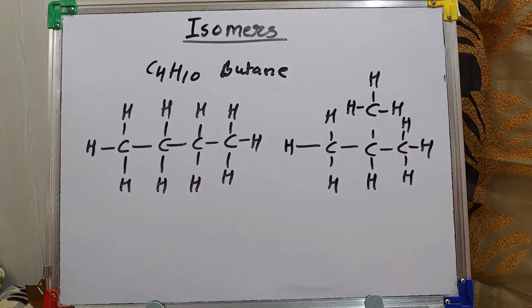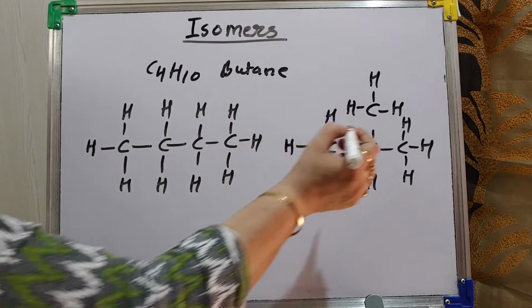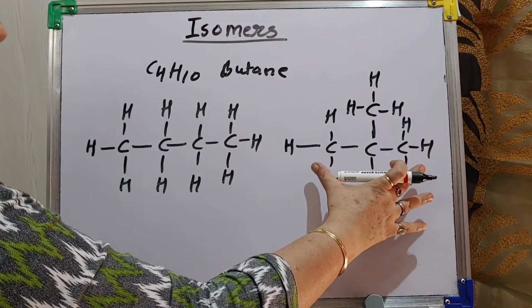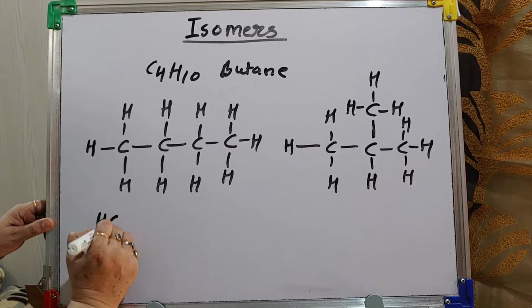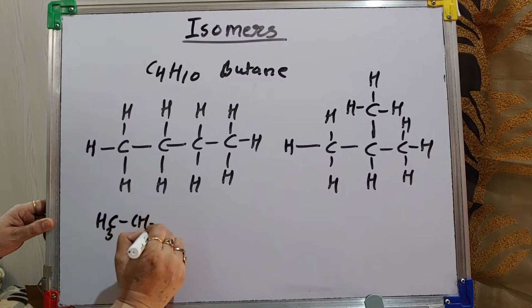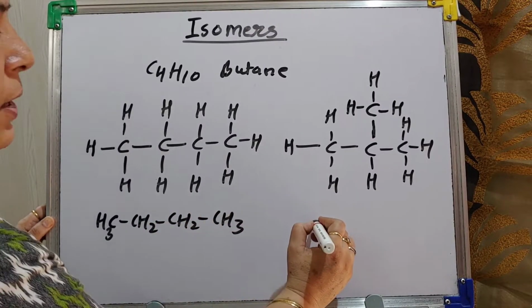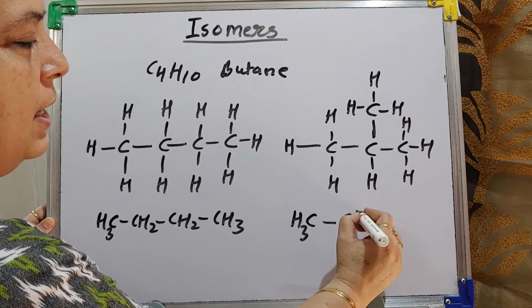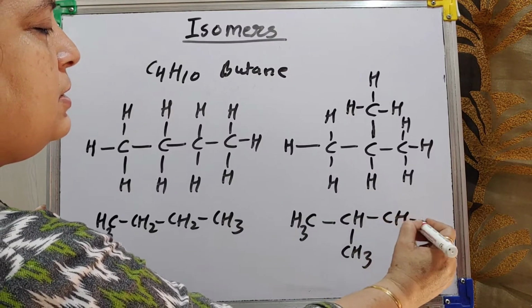See, both the compounds are butane. Only I have changed their structure. Here I have taken the straight chain and here I have taken the branch chain. So if you want to write the structure in this way, CH3, CH2, CH2, CH3. Here CH3, CH is there, with that CH3 is linked, and this side CH3.